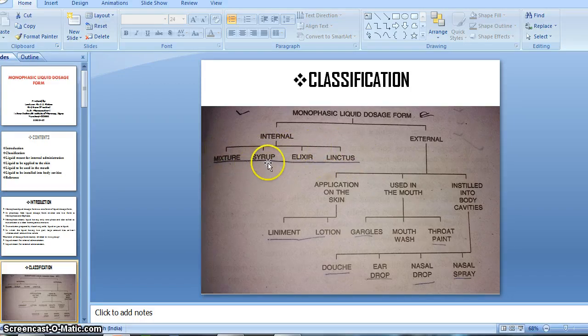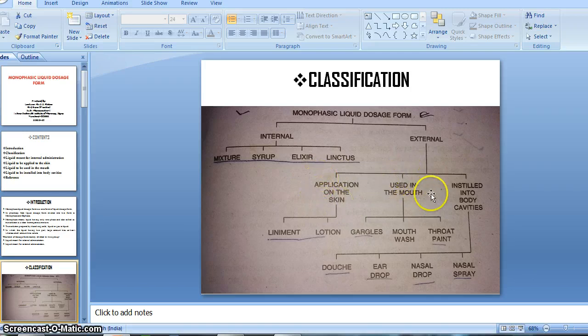That is mixture, syrup, elixirs, linctus, cough syrups. Then next is external. This kind of preparation we can't drink or take internally, that's why it is called external. This is the external monophasic liquid dosage form. The external is also divided into three parts. First, application on the skin: the liquid preparations which are applied on the skin.